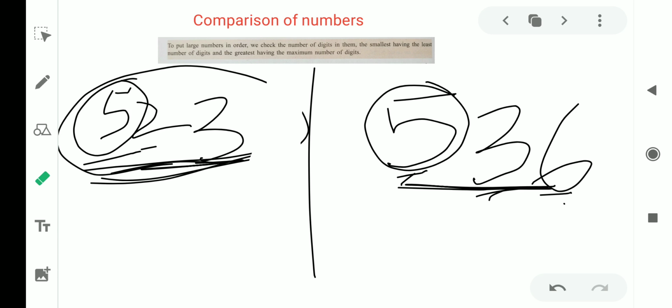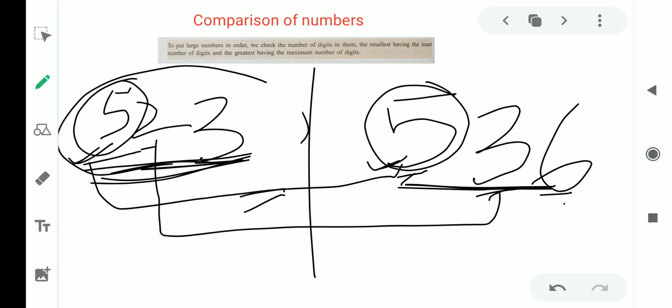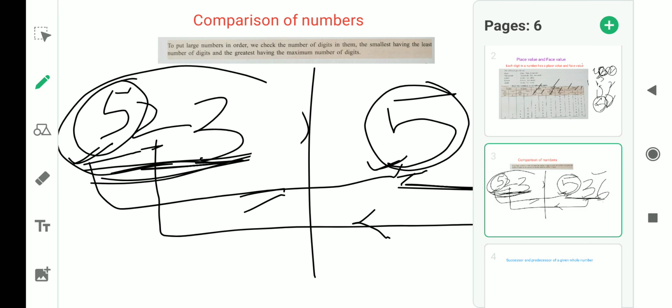Now next we will compare. First we will go to the leftmost side here, and also the leftmost side here. You can see on both sides the same digit. Again we will check the next one. Here you can see here is 2, here is 3, so this is greater. So we can see this is the greater number. Likewise you can compare numbers of 3 digits, 4 digits, 5 digits, any number of digits.